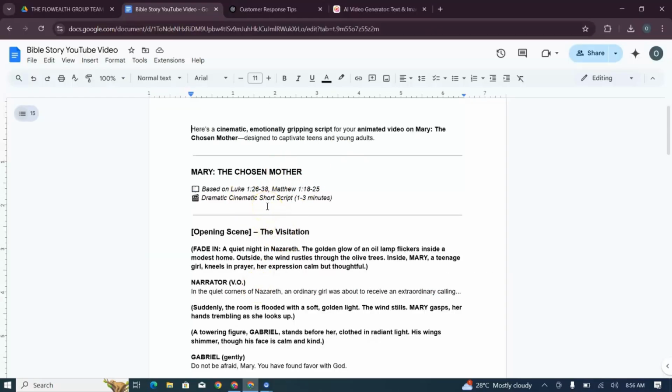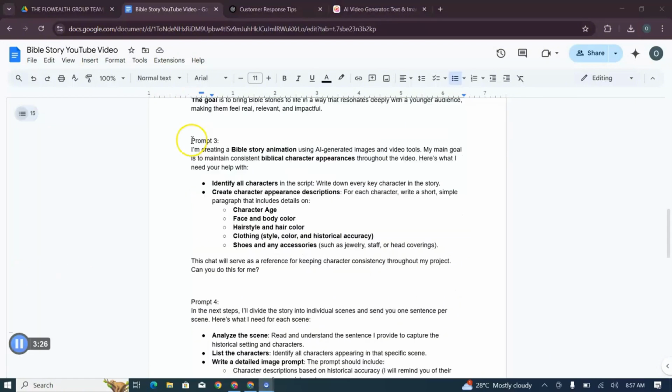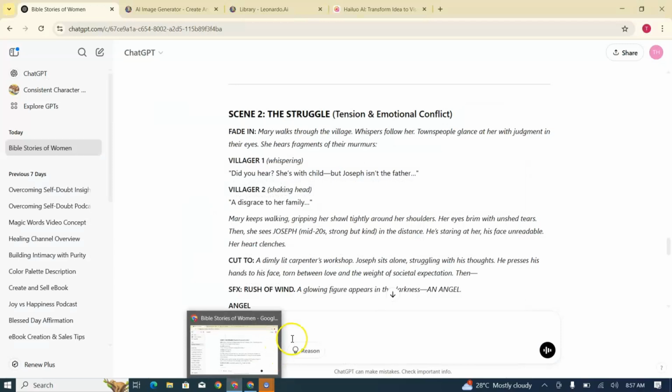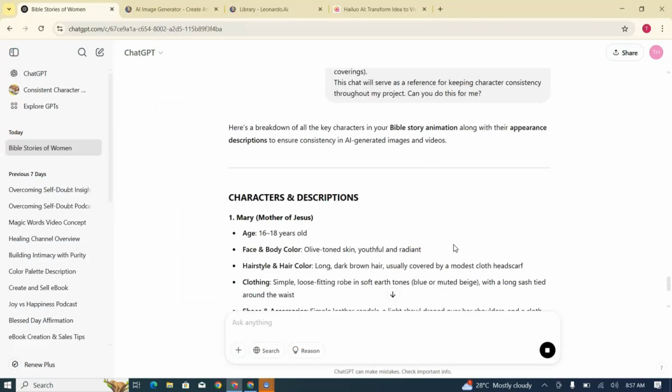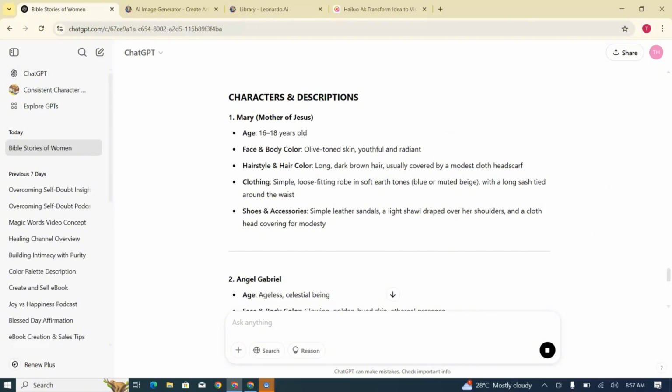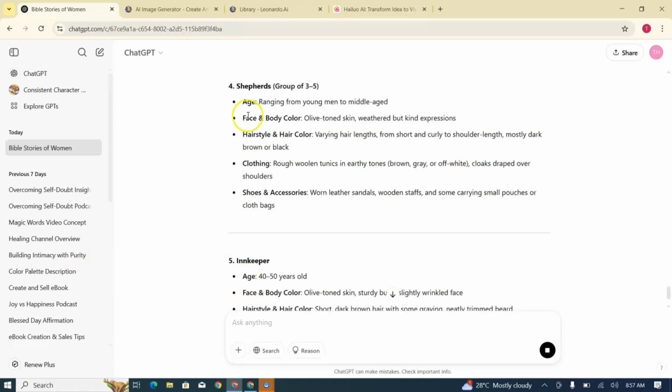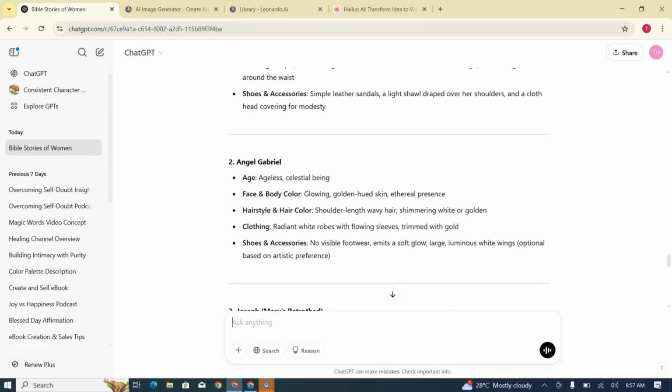Now the next thing is the most important thing in any Bible story, in any story at all, which is keeping our characters consistent throughout the video. To make this easier, I've created a prompt just for you. So go back to Telegram, copy the 3rd prompt and paste it into ChatGPT. This prompt will help you identify all the characters in the story, and ChatGPT will provide detailed descriptions of their appearance. These are key details to make sure our characters stay consistent throughout the entire story. Once ChatGPT gives you all the character details, copy them and paste them into a new Google Docs.